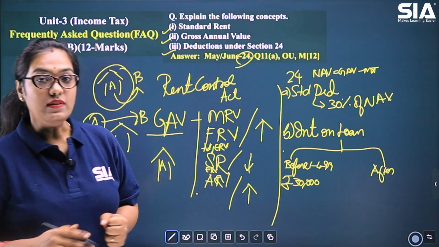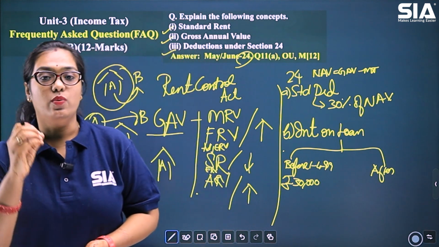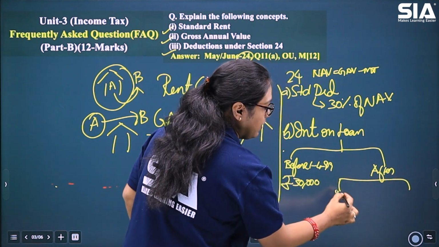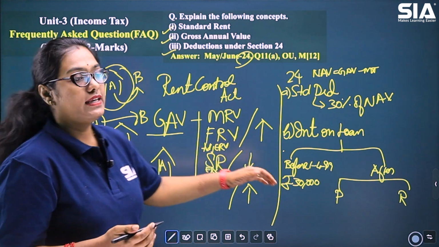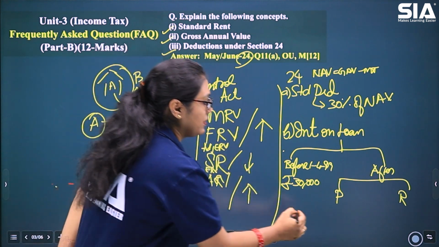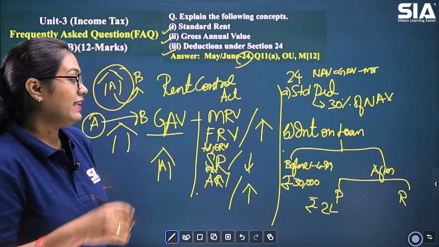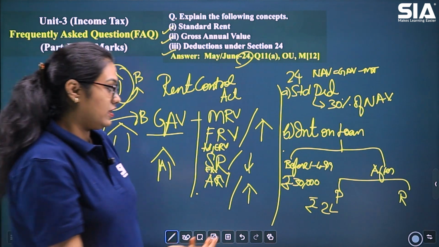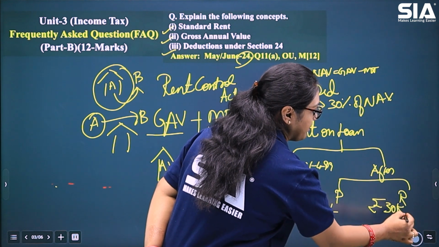Okay. If the loan is taken after 1st April 1999, we should see what is the purpose of this loan. Is the loan being taken for purchase, or is it taken only for renovation or repair? If it is taken for purchase, then the maximum amount of deduction that is allowed as per this section is rupees 2 lakh. Okay. And if it is taken for the purpose of repair, renovation or reconstruction, in that case only rupees 30,000 is allowed as deduction.